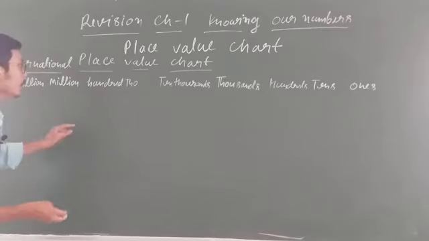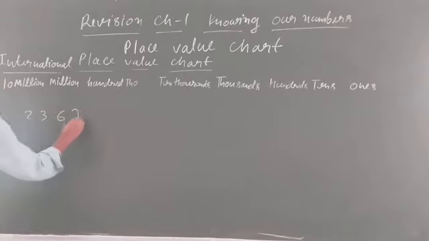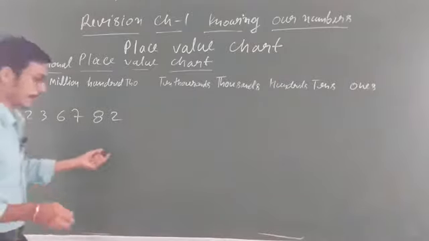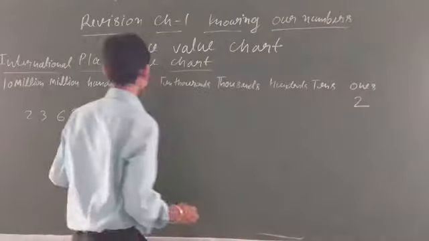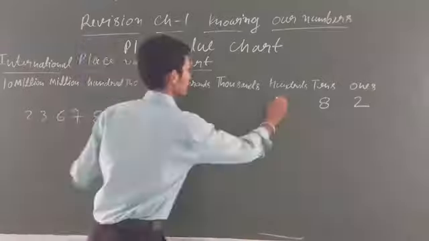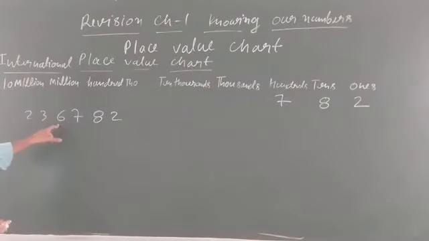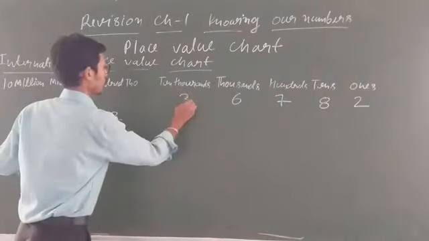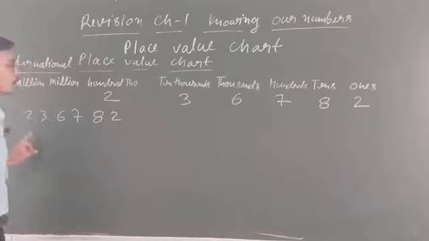You can compare. If a number is given like 2, 3, 6, 7, 8, 2, you have to put it in the international place value chart. How will you put it? Ones, tens, 100, 1,000, 10,000, then 100,000. You will write ones, that is 2, then tens you will write 8, hundreds that is 7, thousands that is 6, 10,000 that is 3, then 100,000 that is 2. Is that clear student? So this is about the international place value chart.